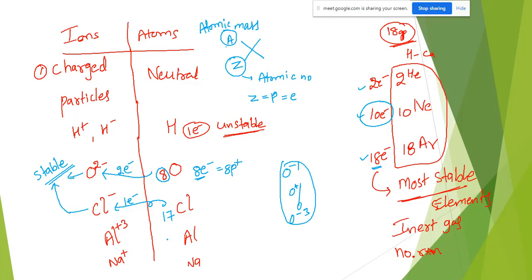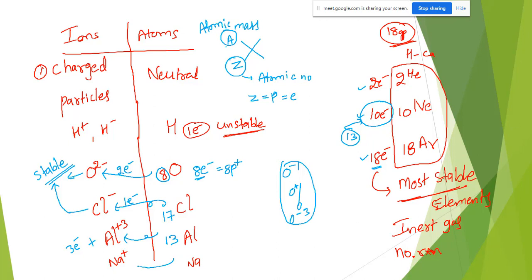Next, last example. See, aluminum, atomic number 13. 13 is in between 10 and 18. Which is the nearest? Obviously 10 is the nearest. So what will it do? It will lose electrons. How many electrons will it lose? 3 electrons it will lose. It forms aluminum plus 3, or Al 3 plus you can write.